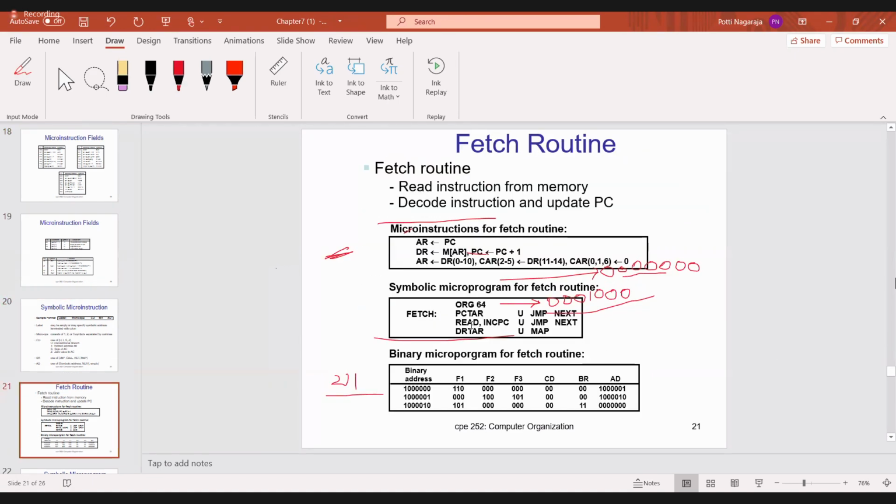Now PC to AR, then what does U mean? Unconditional jump, 0 0. So PC to AR, unconditional jump means whatever is there in AR, whatever is in PC I have to share. Then next one, JMP, jump. So what is the code for jump? 0 0. If the condition is satisfied, then automatically we have to go to next.